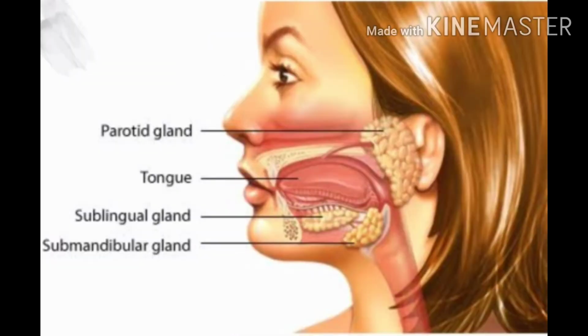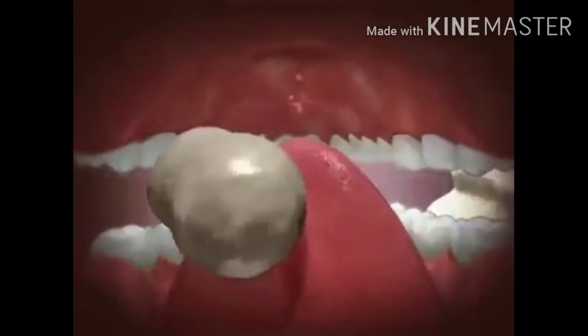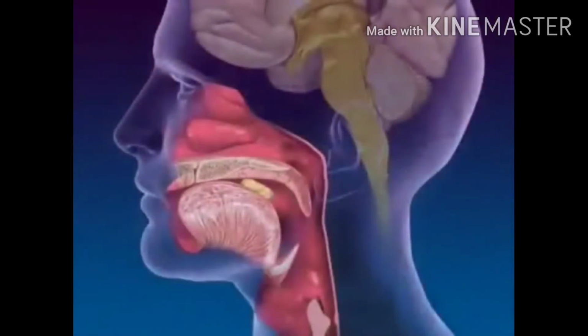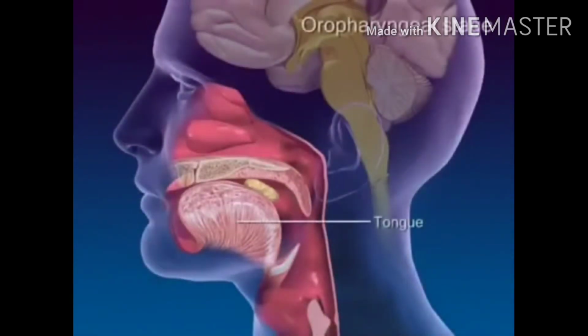Now, starting with the buccal cavity, it has 3 major parts: salivary glands, tongue, and teeth for the mastication process. The food we take in is well masticated with the help of teeth and tongue. It gets mixed up with saliva and forms bolus.